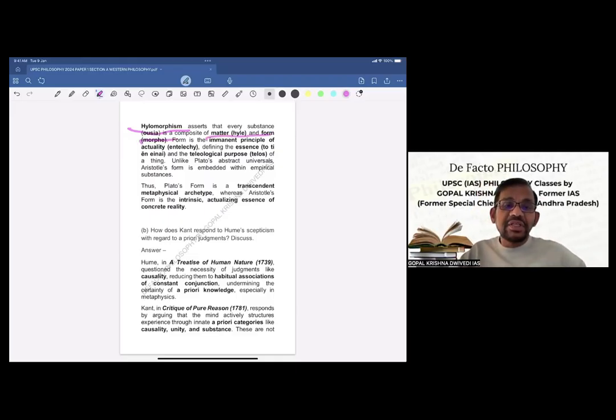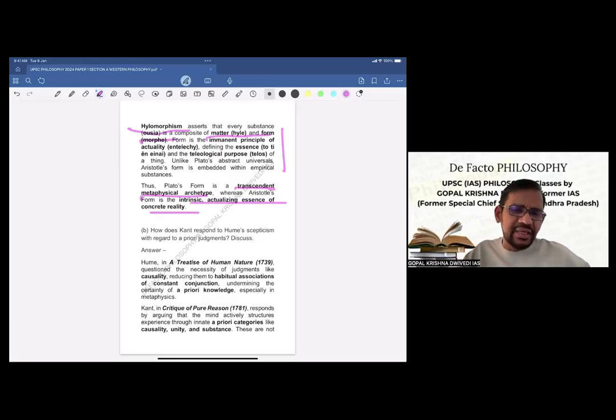Form is the immanent principle of actuality, defining the essence and the teleological purpose of a thing. Unlike Plato's abstract universals, Aristotle's form is embedded within empirical substances. So this is what we have described as Aristotle's, and in that also we have tried to link how it differs from Plato's. Now, thus Plato's form is a transcendent metaphysical archetype, whereas Aristotle's form is intrinsic, the actualizing essence of concrete reality. Now, this completes this answer.